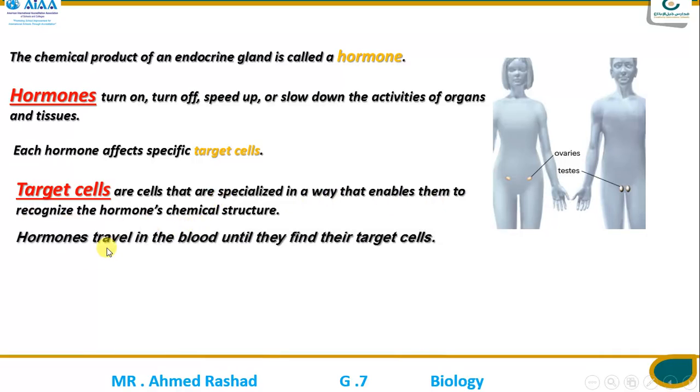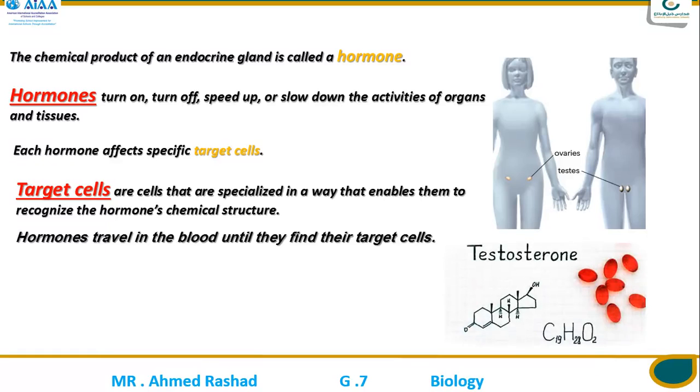Hormones travel in the blood until they find their target cell. Again, did you remember the lymphatic system that travels together with the blood contained in the blood vessels, carrying the hormones to the target cell?